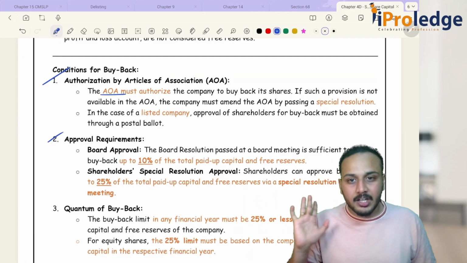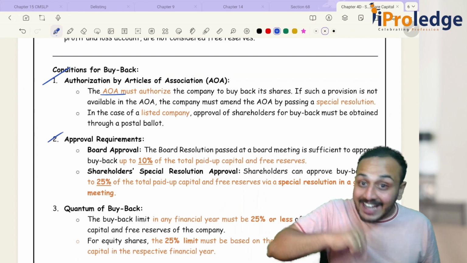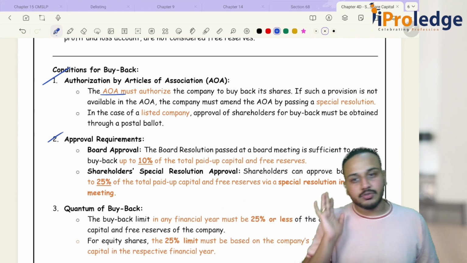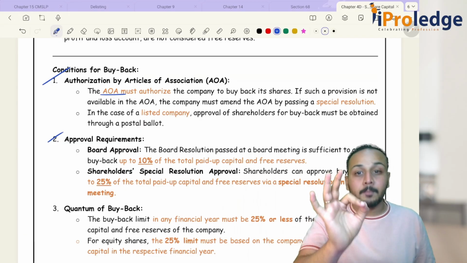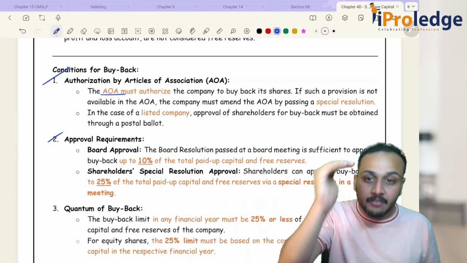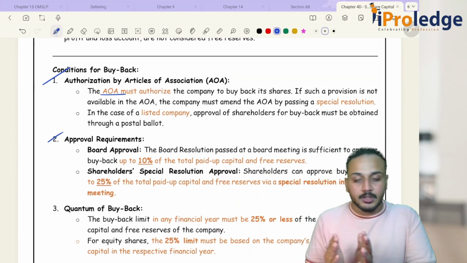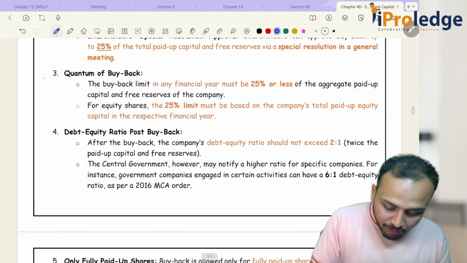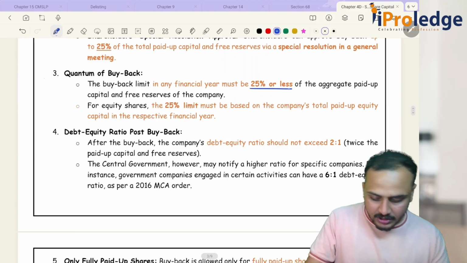But under no circumstances in one financial year will the buyback exceed 25% of your paid up capital and free reserves of the company. That is the upper limit for every financial year. So it cannot exceed 25%. Up to 25% you can go for a buyback. Then the quantum of buyback: the buyback limit in any financial year must be 25% or less.